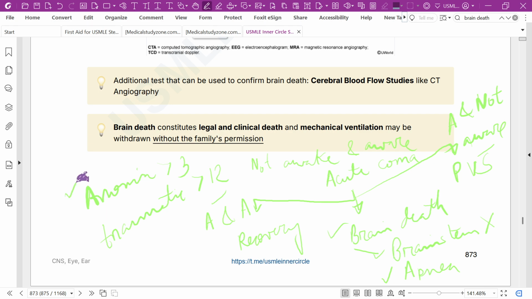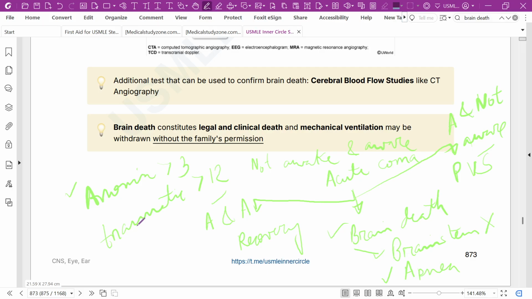If the patient has anoxia, you can wait for 3 months for recovery. If it does not happen, it is persistent vegetative state, and this patient might not recover. In persistent vegetative state, brainstem reflex is usually intact. That is the difference between brain death and persistent vegetative state.